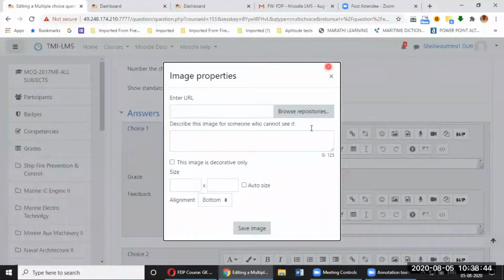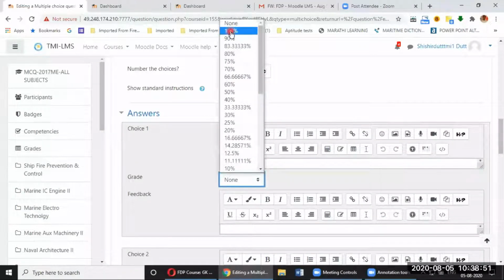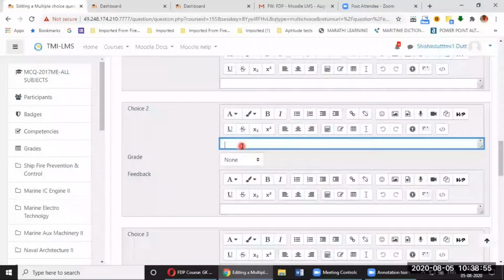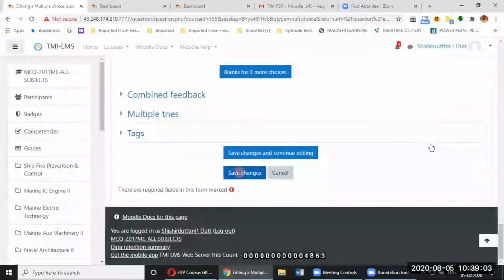So I'll say that it is a dial gauge, and this is the right answer, so I'll say 100%. And then I will go to the next one. I'll say vernier caliper, and this is the wrong answer. And then I'll leave it. Just save, so save changes.